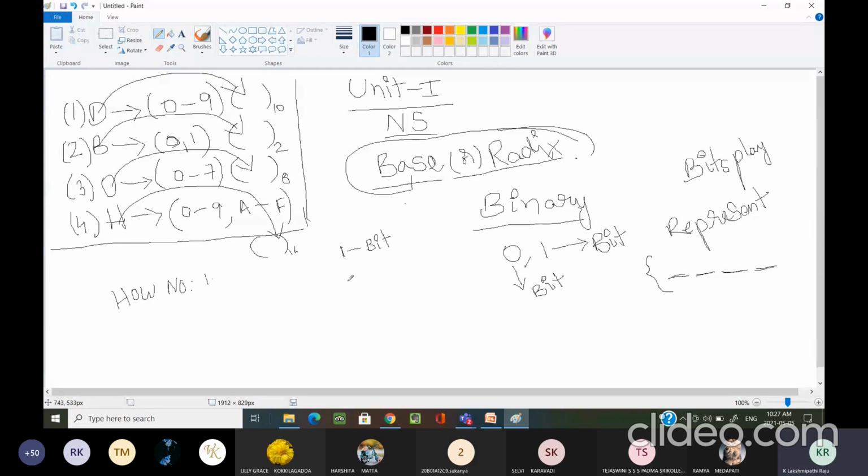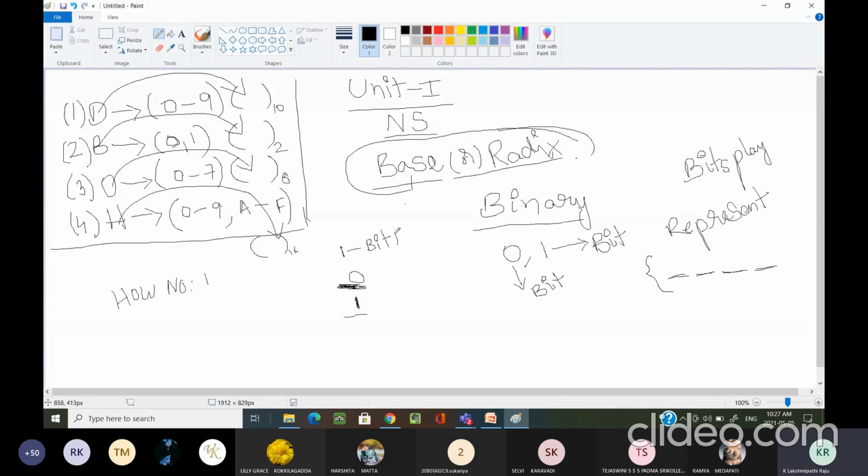Zero and one. I am saying it is a single bit number. I can write the first number as 0 and the second number as 1.